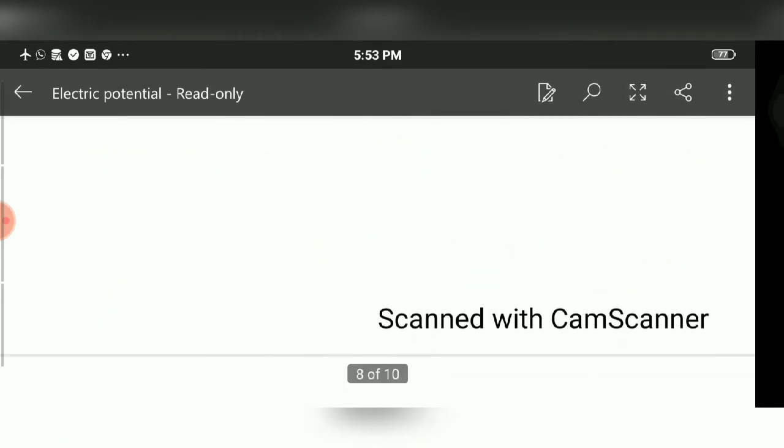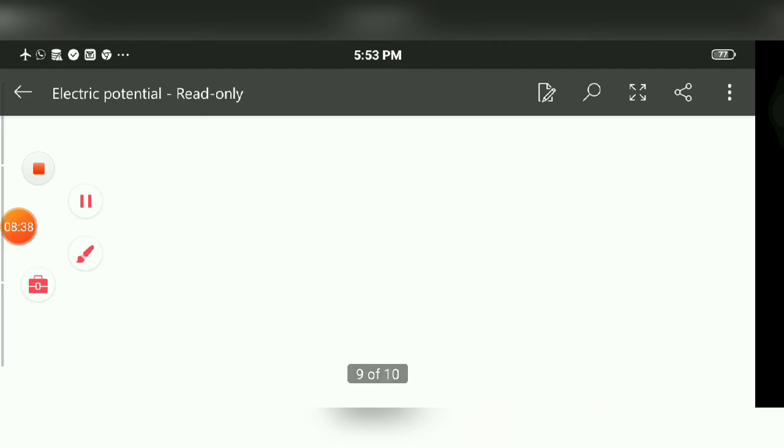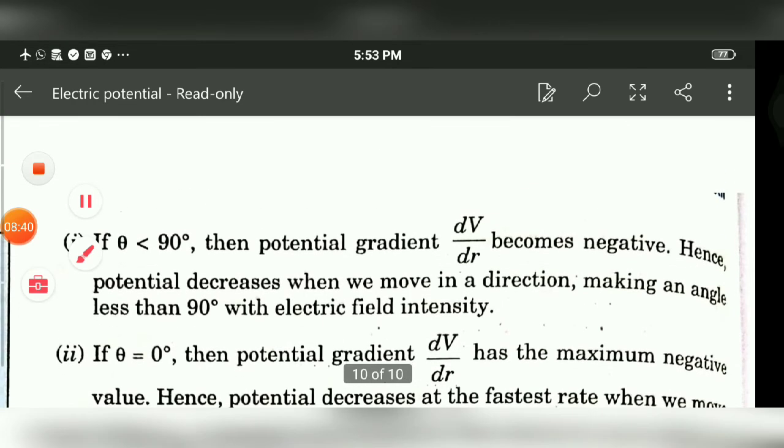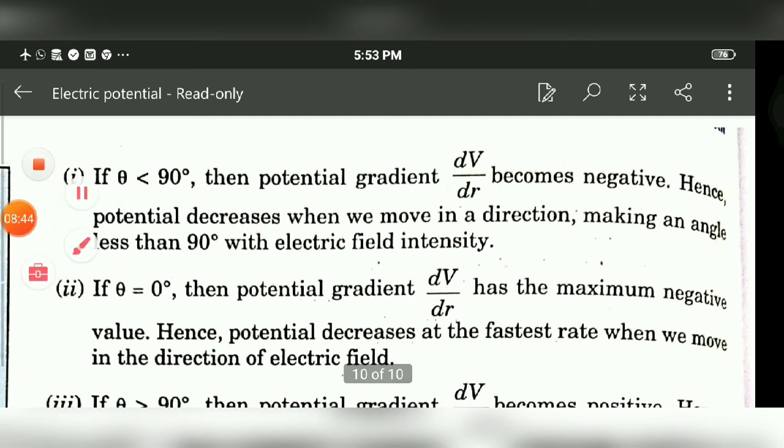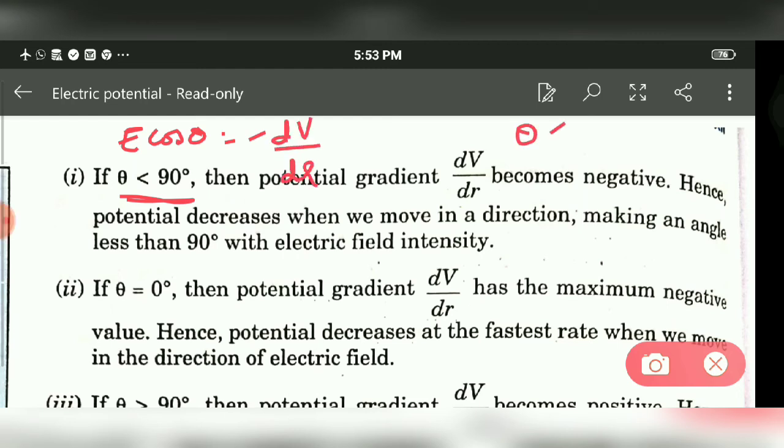Now we have some concluding points about this result. First point: if theta is less than 90 degrees, as we have the relation E cos theta equals minus dV by dr, if theta is less than 90 but greater than 0, cos theta varies from 1 to 0, meaning the value is positive.